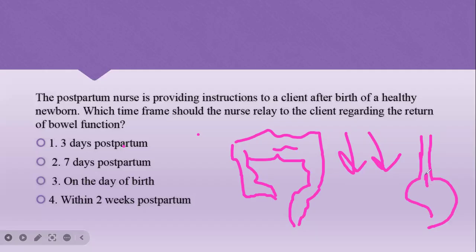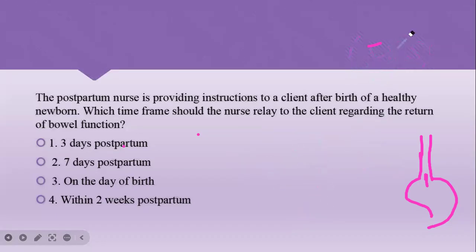That's why there is GERD, gastroesophageal reflux disease. But what happens after pregnancy when the baby is born? There is an increased chance of having constipation and bowel problems.